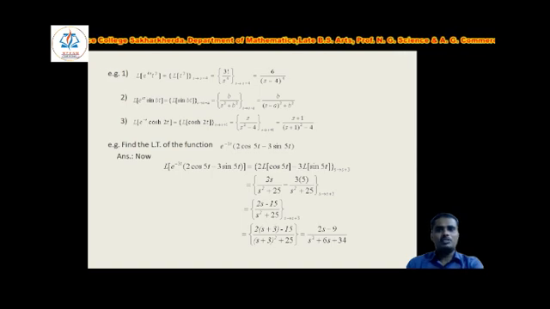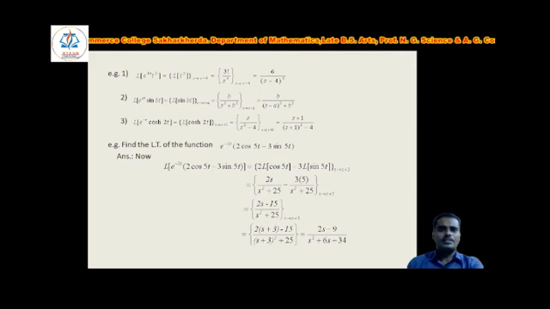Now the Laplace of, 2 take outside the Laplace transform, that is 2 into Laplace of cos 5t minus 3 into Laplace of sin 5t, where s changes to s plus 3. As we know that Laplace of cos 5t is s upon s square plus 25, that is 2 into s upon s square plus 25, minus 3 as it is, into Laplace of sin 5t, which is 5 upon s square plus 25, where s changes to s plus 3.